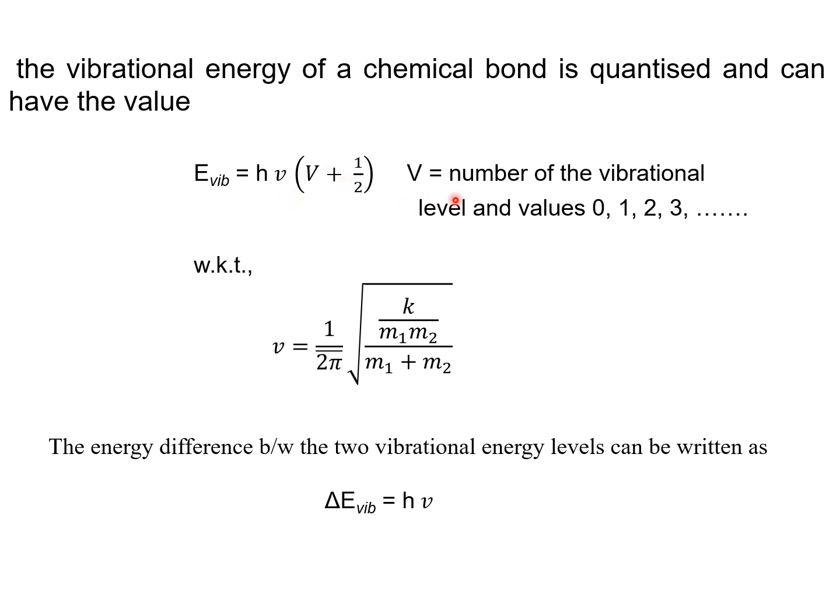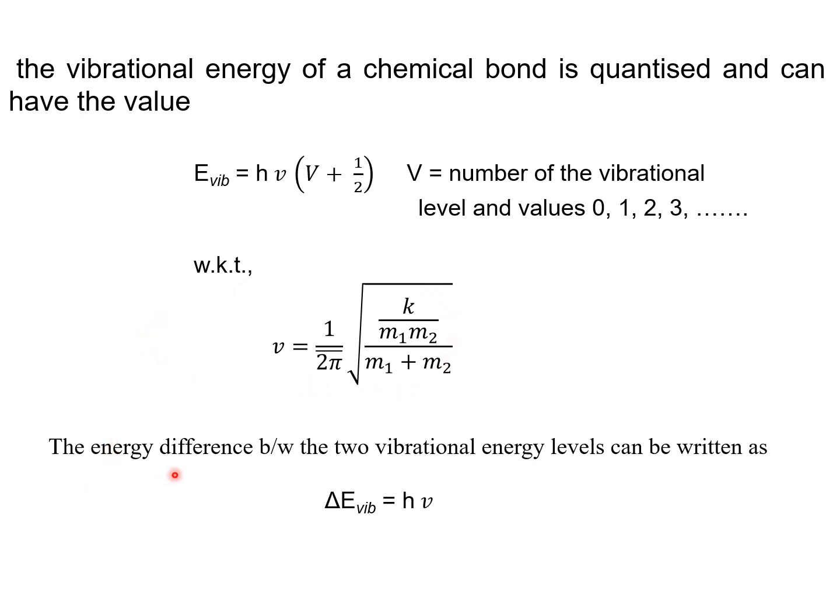Here V is the number of the vibrational level, with values 0, 1, 2, 3, and so on. Here h is Planck's constant, and nu, as you already know, is the vibrational frequency of the bond.